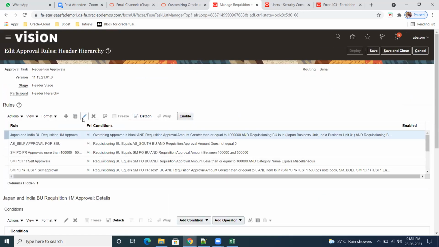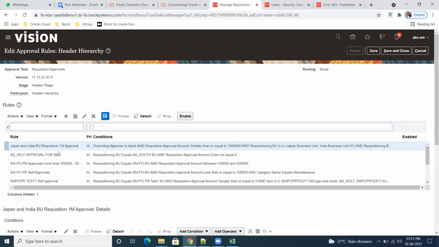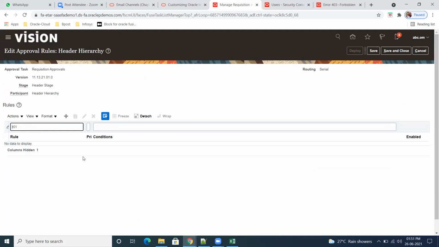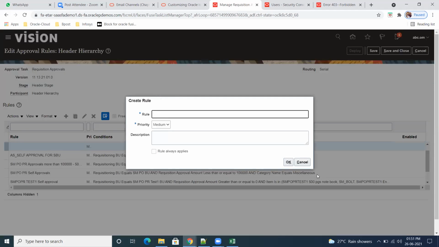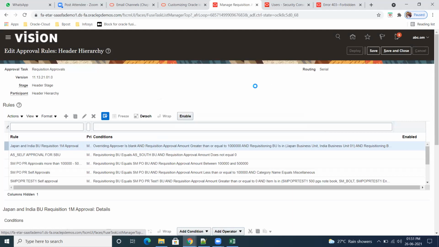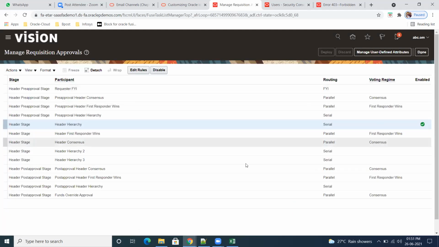So query by filter. R01. R01. Did we open correct or what? Oh, this is something else. Approval is header hierarchy. What header hierarchy? You don't know where we are in. We are in where? This is another instance, right? Okay.